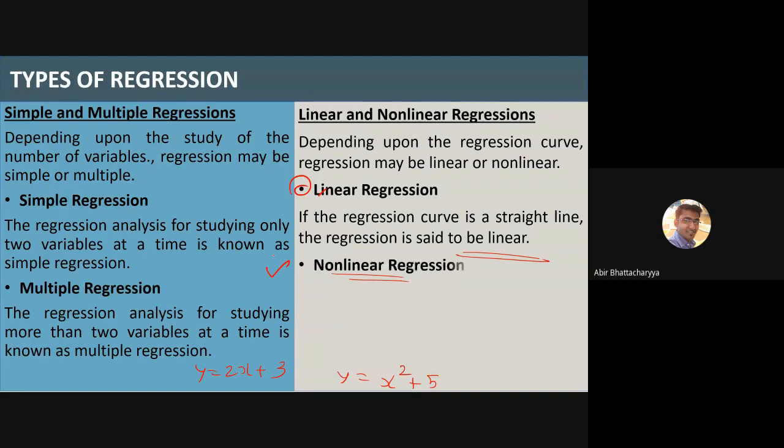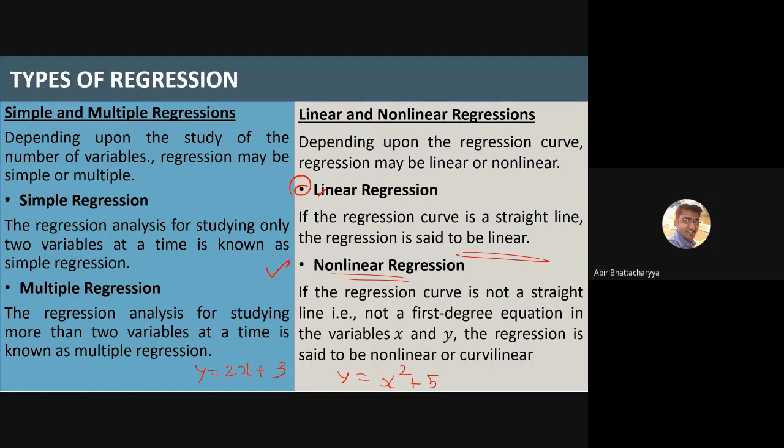The next thing is nonlinear regression. Nonlinear regression can appear in your exam as a short question or a 1 mark question. If the regression curve is not a straight line, that is, it is not a first degree equation of x and y, then the equation is known as nonlinear or curvilinear. That means it's a polynomial curve, where the power is not linear, like square, cube, or power 4. Whenever we have this type of regression curve, it is nonlinear regression.